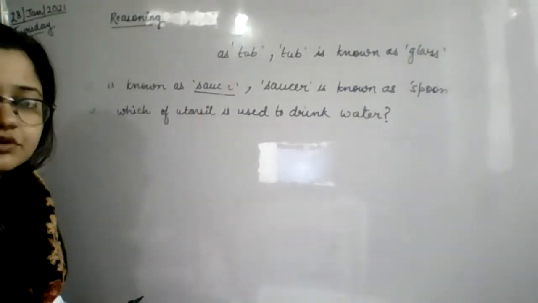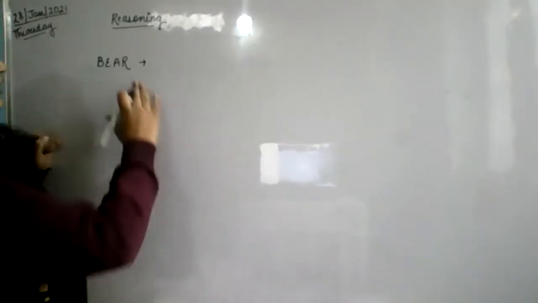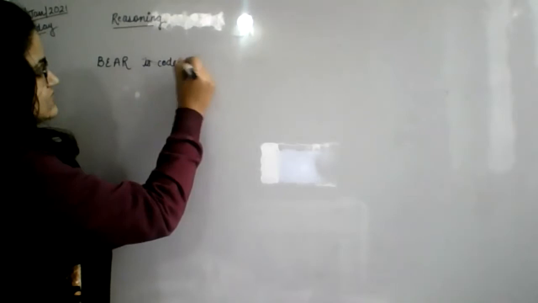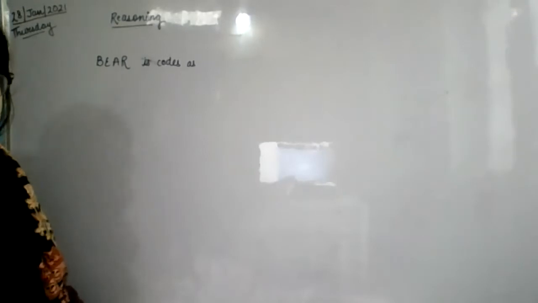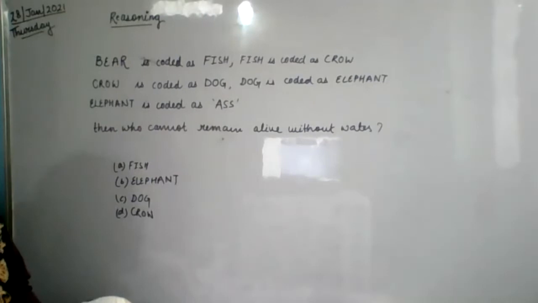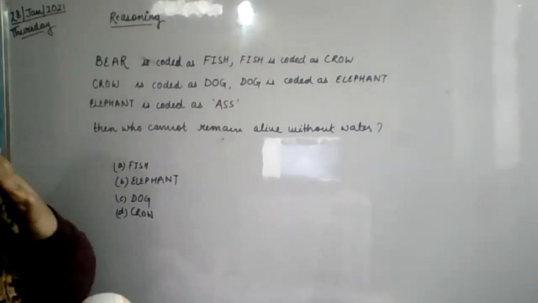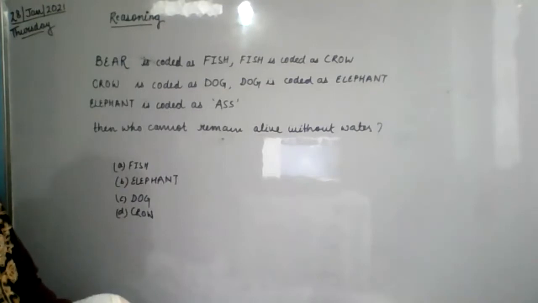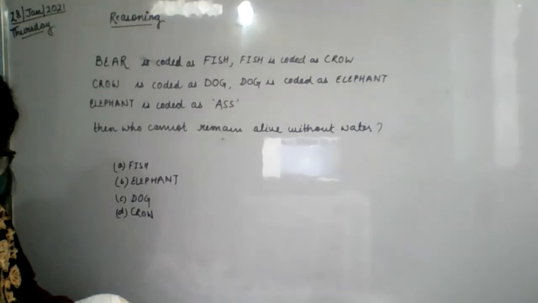Let me give you some more questions. I'm not writing it whole, I'm just writing "is coded as". "Is known as" भी आ जाएगा. If beer is coded as, wait a second, let me finish the whole question, then I'll show you. See, some codes are given to you, and they're asking which cannot remain alive without water. So choose the correct option. Type the answer in the chat box.